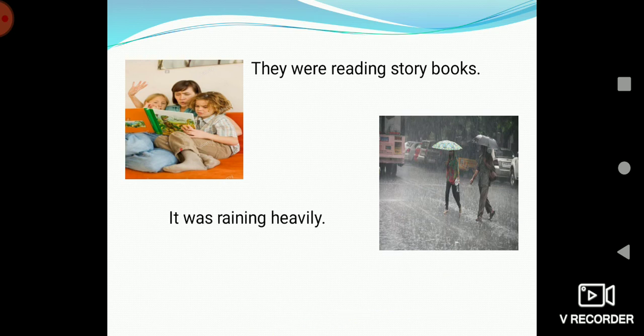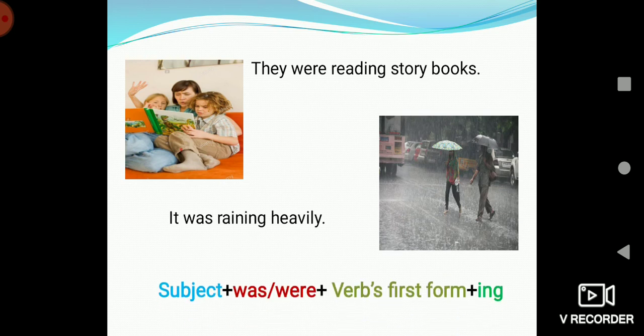It was raining heavily. Now here the form is the subject plus was or were and the verb's first form and adding an ing to the first form.